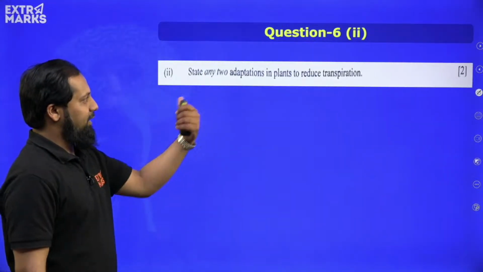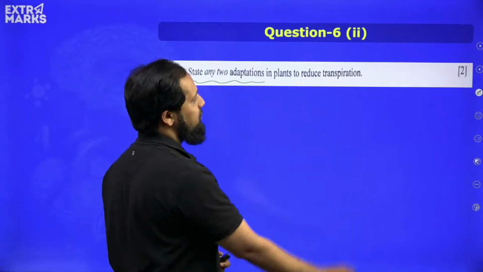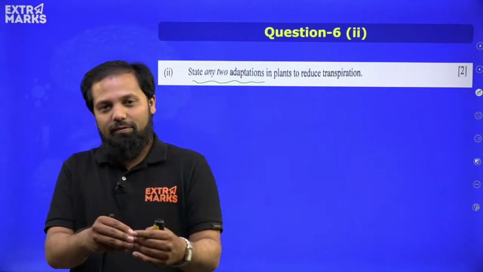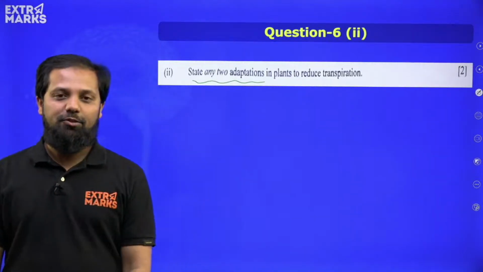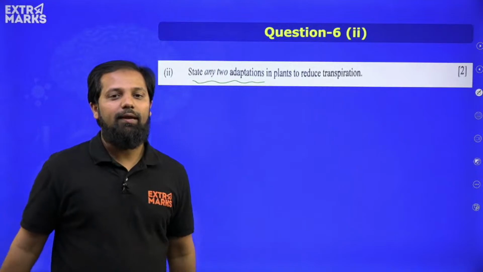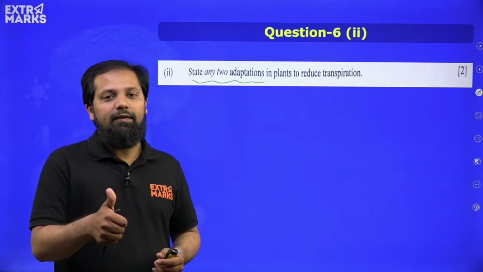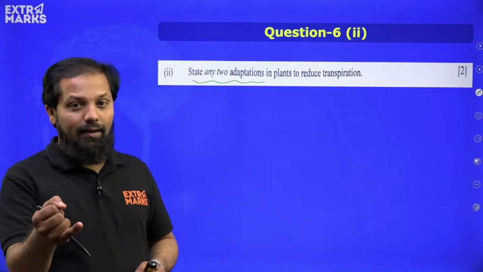Next question, state any 2 adaptations in plants to reduce transpiration. Again a subsequent question from the subsequent topic of transpiration from the same chapter. Okay, plants have various adaptations to reduce the water loss. Number 1, it can have sunken stomata.